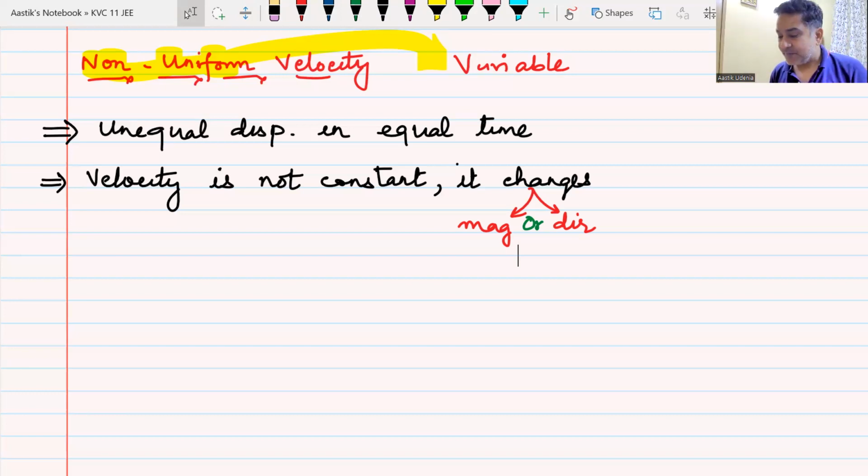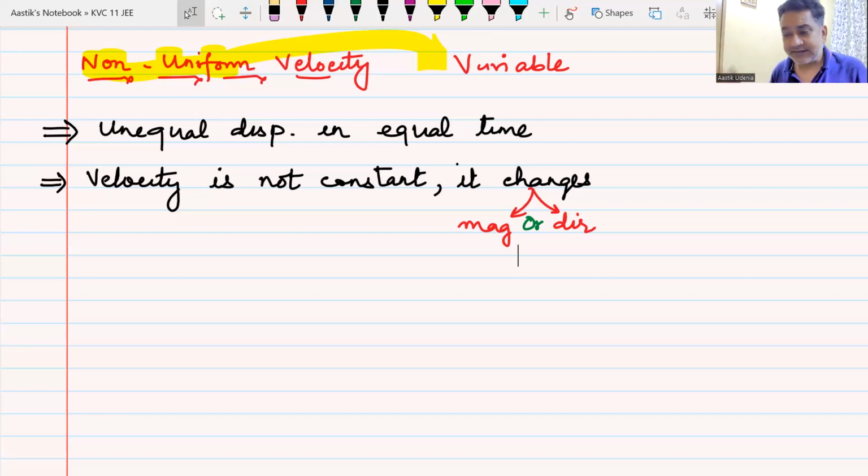Can you think of an example where velocity only changes in direction but does not change in magnitude? The example that I gave you: I'm on a bike at 50 km per hour, and I keep on moving here and there. The speed, or the magnitude, is constant, but the direction is changing. I am moving in a circular path with 50 kilometers per hour. The magnitude is constant, but the direction is continuously changing. Do we understand this?